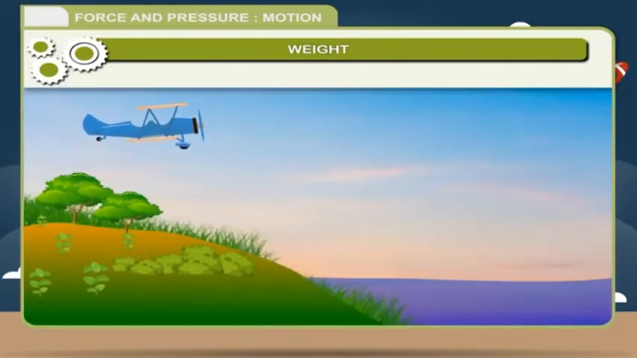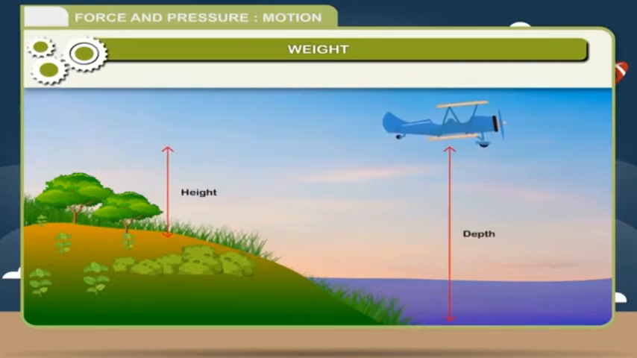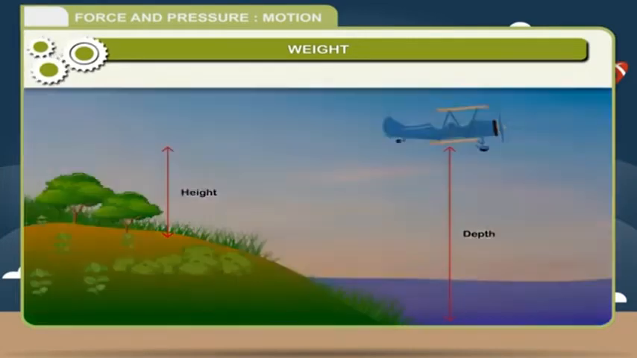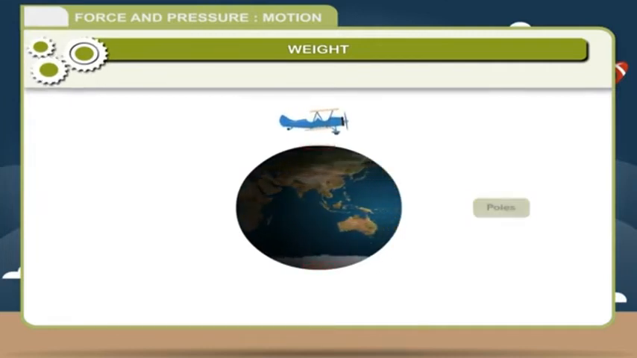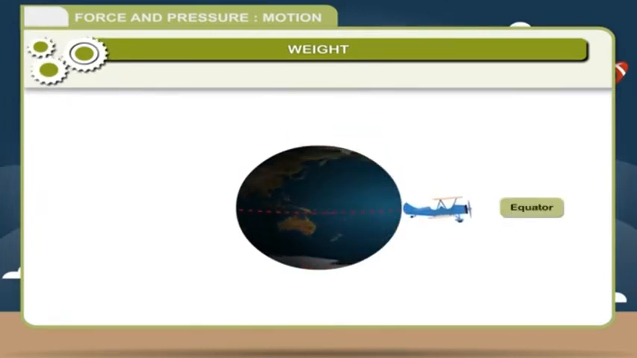It is maximum on the surface of the earth. It varies with respect to the height and depth from its surface. As a result, the weight of an object starts decreasing as it moves higher above or deeper below the earth's surface. Even on the earth's surface, the weight of an object may vary from place to place. Its value is minimum at the poles and maximum at places lying on the equator.